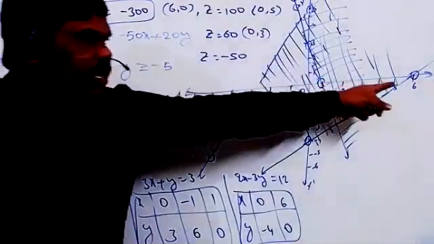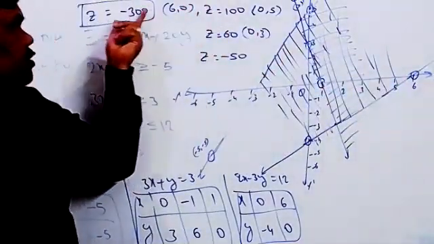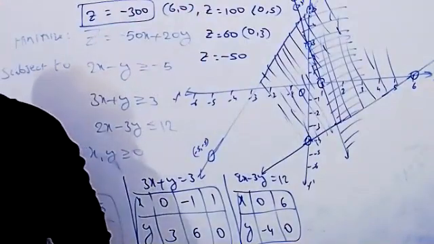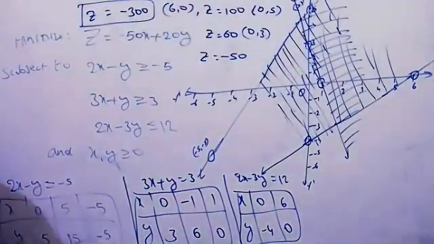But clearly we got now, if we take the point 6, 0, we get minus 300. This is the minimum value. Is that correct? The textbook also gave the same thing only, na? But can you read the last line of that example, sir? It's given there, down here, see now.